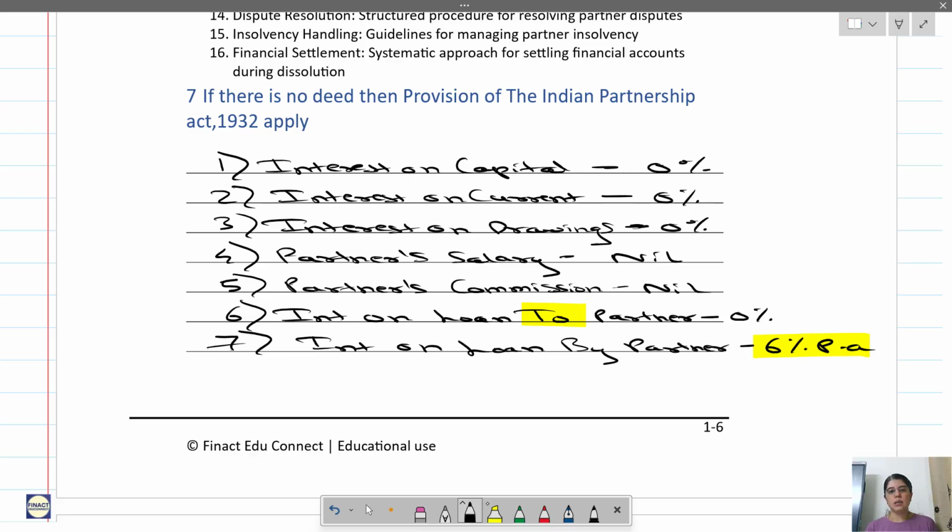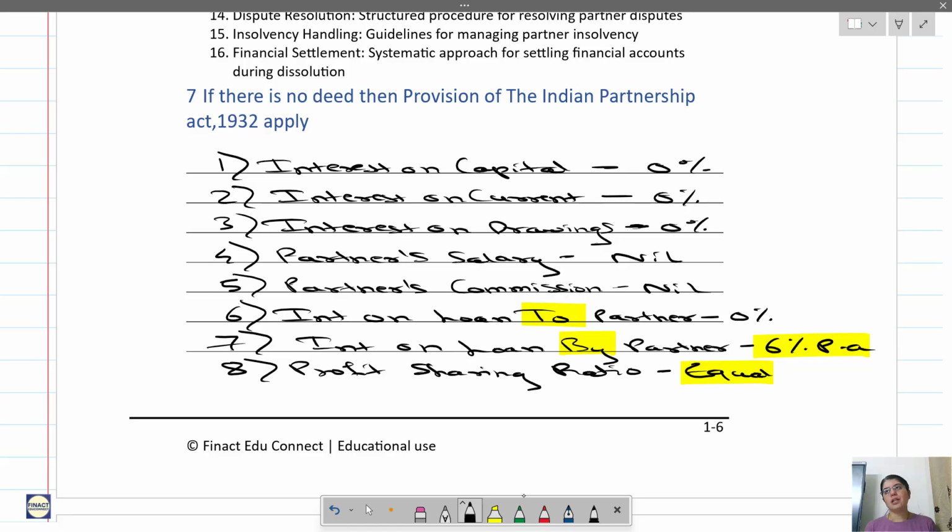applies over here. Then 8th is, the profit sharing ratio will be equal. Okay, so if you see, other than the profit sharing ratio equal and interest on loan by partner at 6%, everything else is nil or 0.